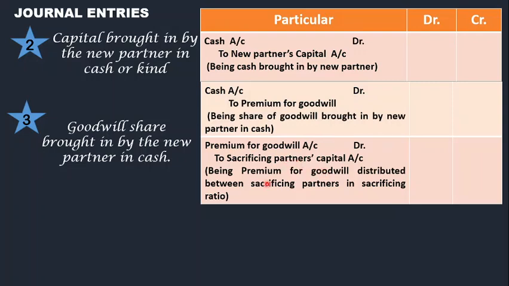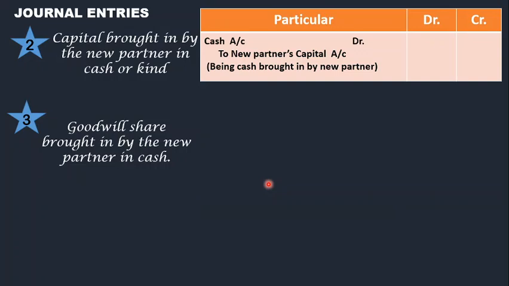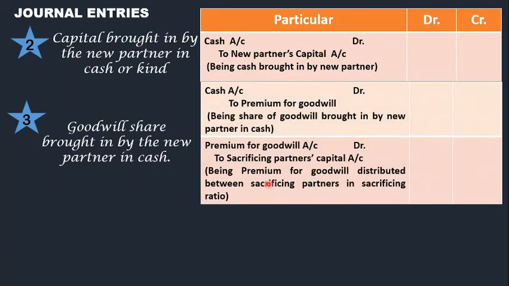So you have to remember, if you can see here, even these two entries are coming together. That makes it very clear that by default you have to distribute this premium for goodwill, or we can say the premium for goodwill account is closed by transferring the amount to the sacrificing partners. Now this amount is credited to the sacrificing partners' capital account. They got the compensation. Now they can retain this money in the business, so we will not do anything else.